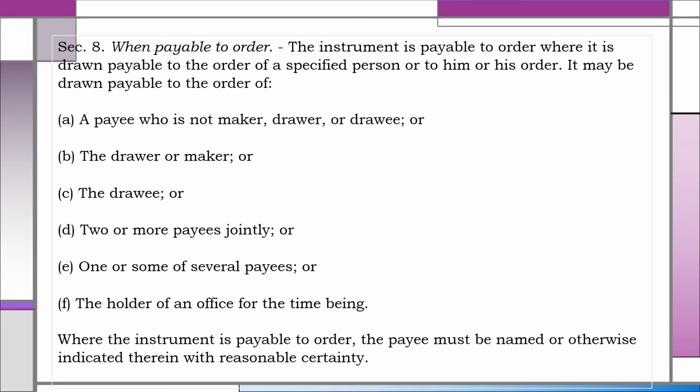Section 8. When payable to order. The instrument is payable to order where it is drawn payable to the order of a specified person or to him or his order.